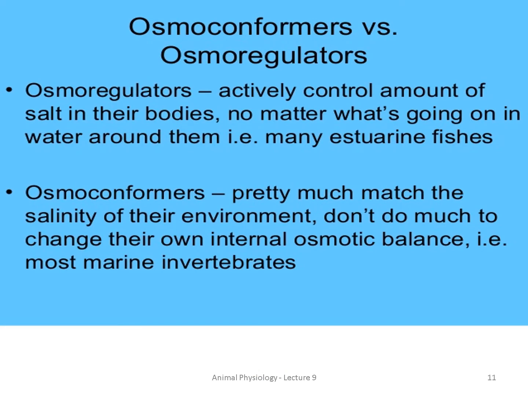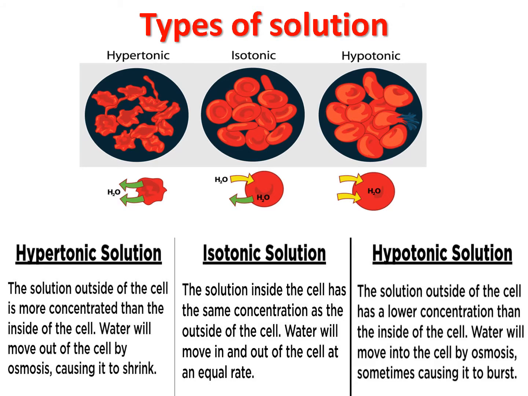And then you should know what osmoconformers and osmoregulators are. Osmoregulators actively control the amount of salt in their bodies, no matter what's going on outside. They themselves will control the amount of salt in their body. But in the case of osmoconformers, they don't do much to change their internal osmotic balance. Just the opposite of osmoregulators, right?